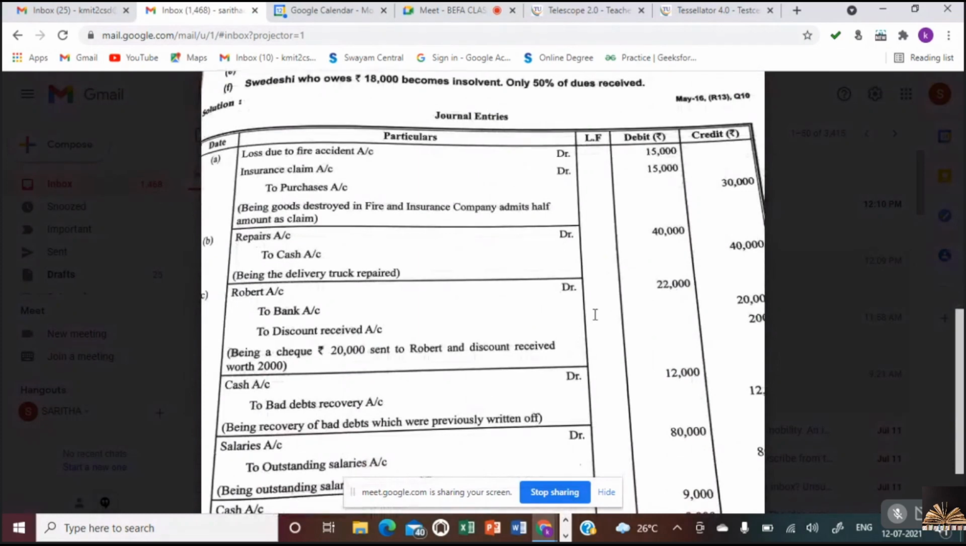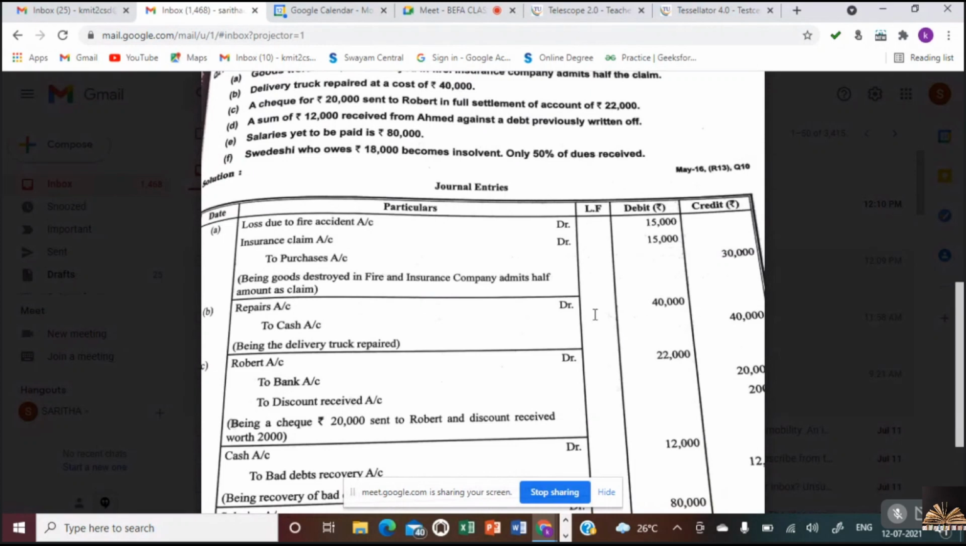Okay, is it clear? Salary is yet to be paid, rupees 80,000. Normally, if we pay salary, what would be the transaction? Paid salary rupees 80,000, what is the journal entry? Salaries come under nominal account. What is the rule for the nominal account? Debit the expenses and losses. So salary is an expense: salary account debtor to cash account.